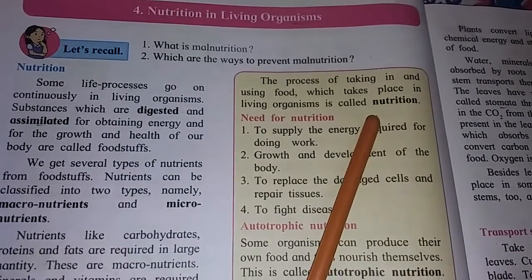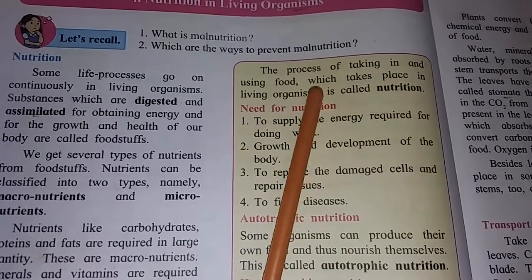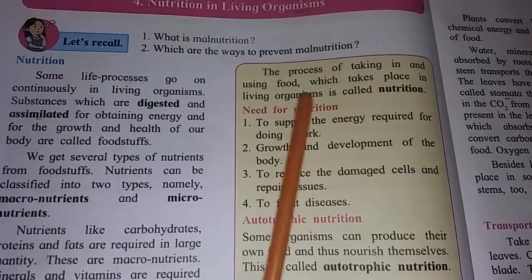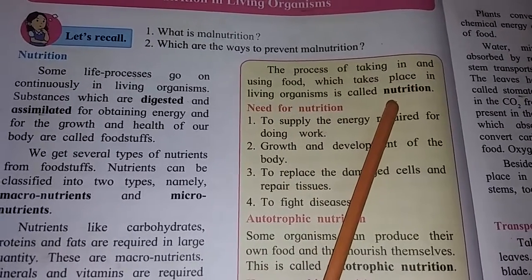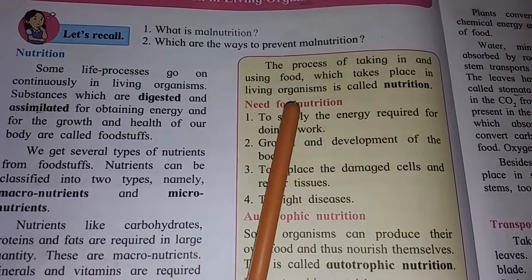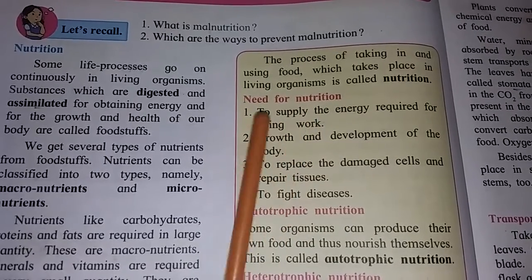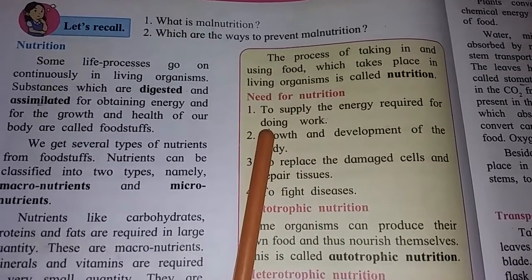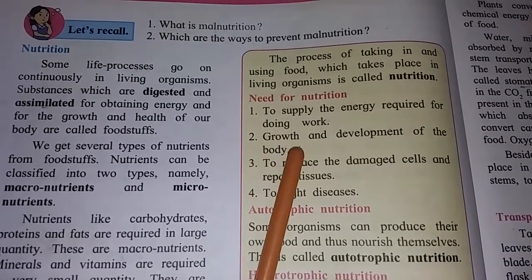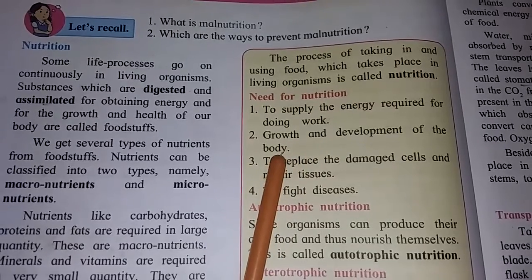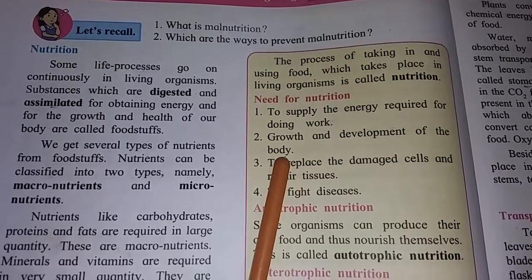Now see, what do you mean by nutrition? The process of taking in and using food which takes place in living organisms is called nutrition. Means our balanced diet. Need of nutrition: to supply the energy required for doing work, means when we are doing work, that time we need energy. Second, growth and development of the body. For our body's growth and development, we need nutrition.